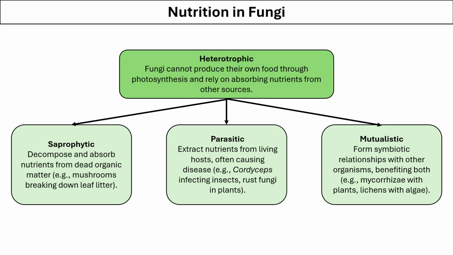This is a symbiotic relationship between the fungus and its partner organism, in which both partners benefit. For example, mycorrhiza, in which the fungus interacts with a plant, or a lichen, in which a fungus interacts with an alga.